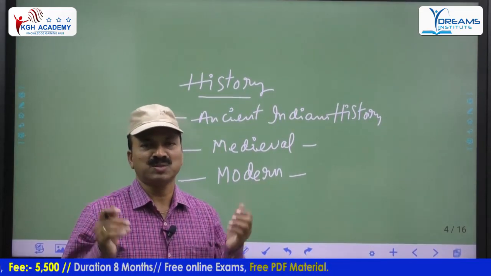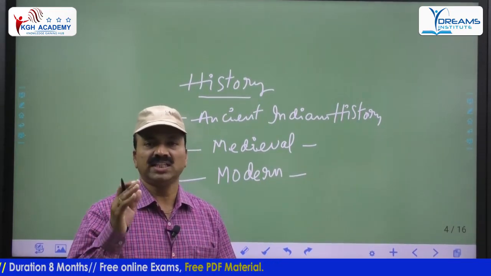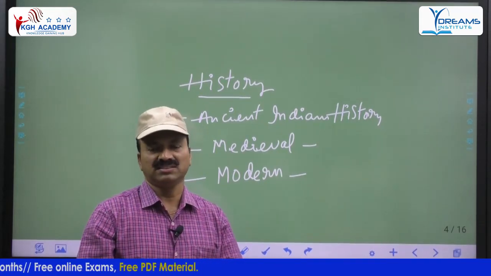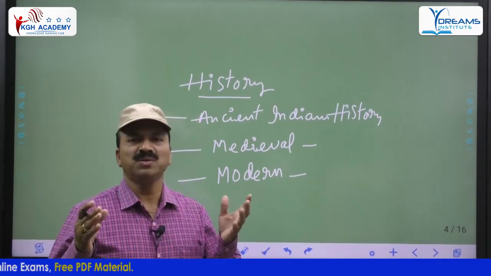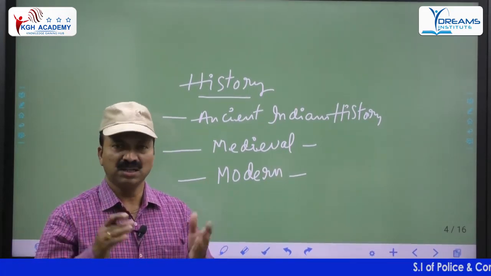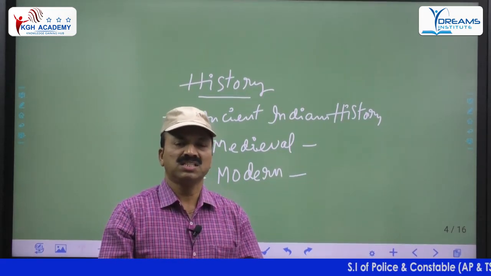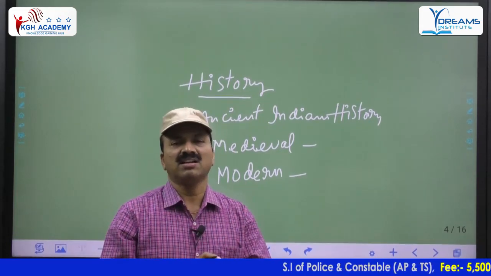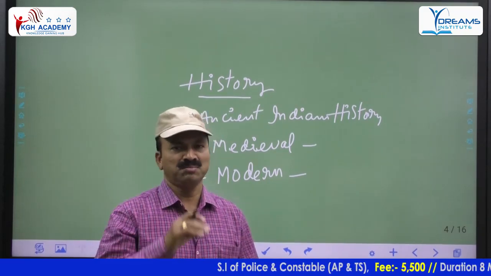Vedic civilization is also one important topic. Then Jainism and Buddhism, and how they emerged in the 6th century BC, that's also one of the important areas. Then Shodasha Mahajanapadas. Today we have states and union territories, but in the ancient period, the Shodasha Mahajanapadas existed. They are 16 in number, 16 states existed, and they are called Shodasha Mahajanapadas. That's also one important topic.